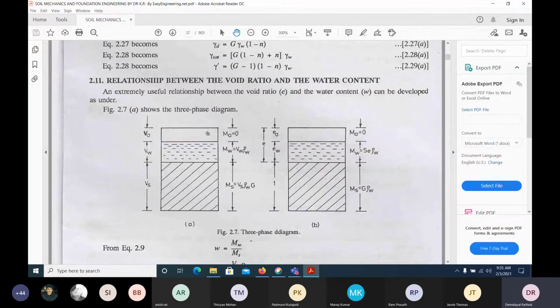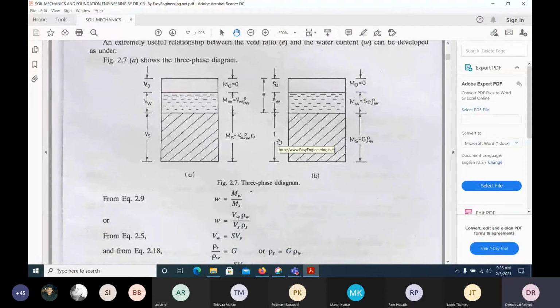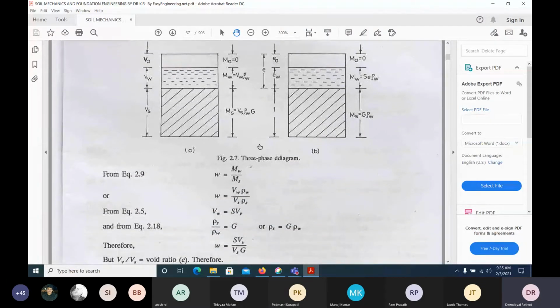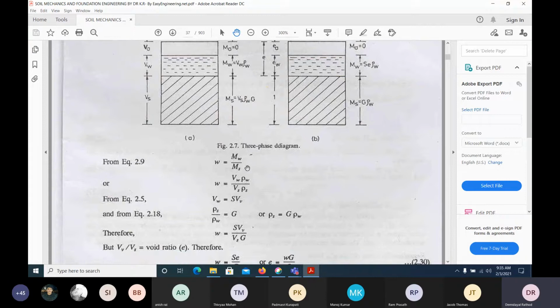So same thing, three-phase diagram, volume of solid, volume of void, volume of air, mass of water, and the same thing we will do. Here already we have done, because void ratio, we have taken this as the unity and this as the void ratio. And what is the definition of this one? Water content, mass of water by mass of solids. Okay. So that's what it is defined.